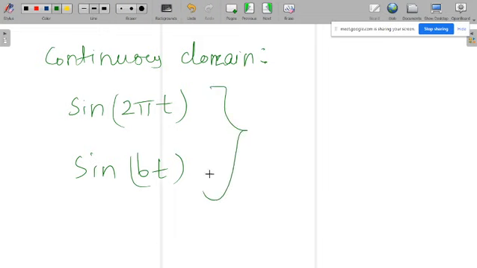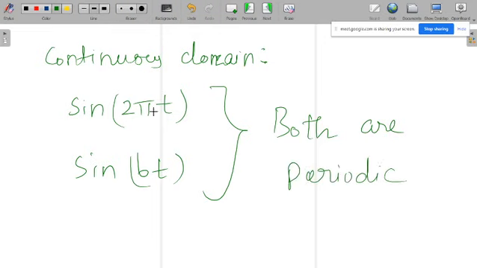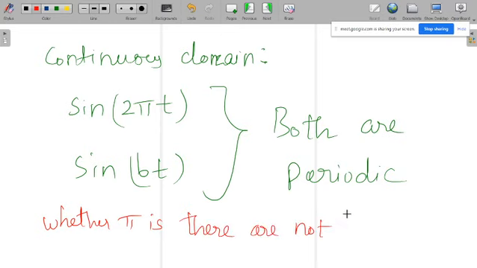Both are periodic. So whenever the signal is in the continuous domain, whether pi is there or not, the signal is always periodic.